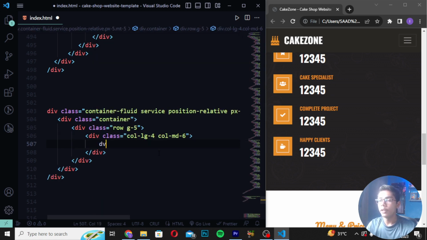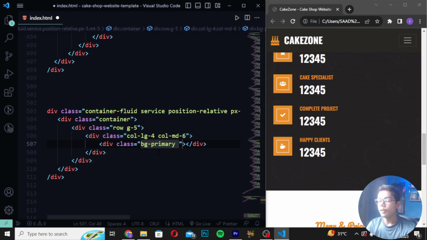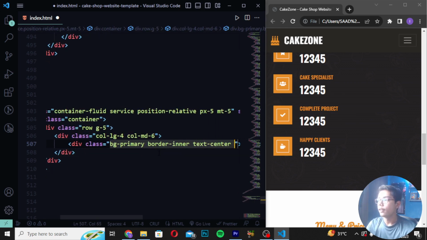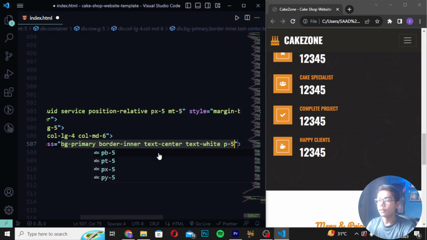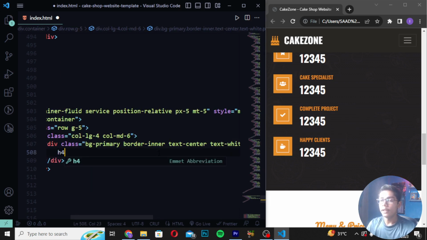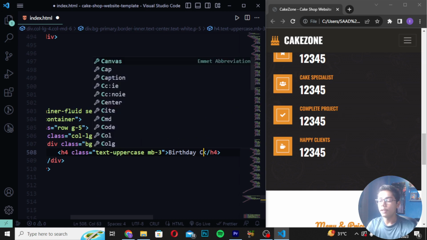Now you have to move down and write here div class, and I will be writing here bg-primary, and I will be writing here border-inner. Then you have to write here text-center, and I will be writing here text-white. Then you have to write p-5 like this. Now after writing this, you have to write here h1 with class text-uppercase, write here mb-3. Then I will be writing here birthday date like this.